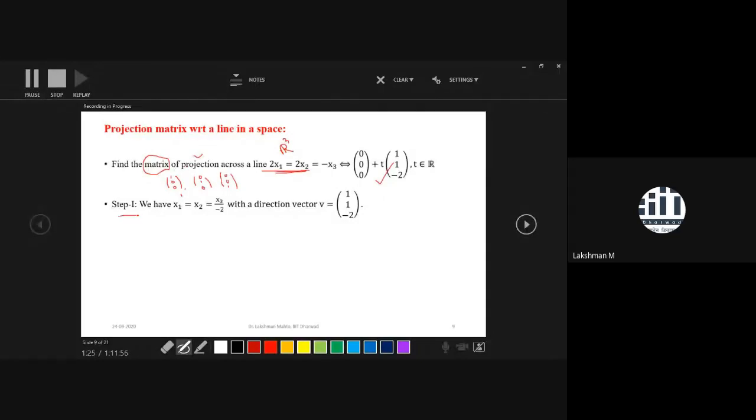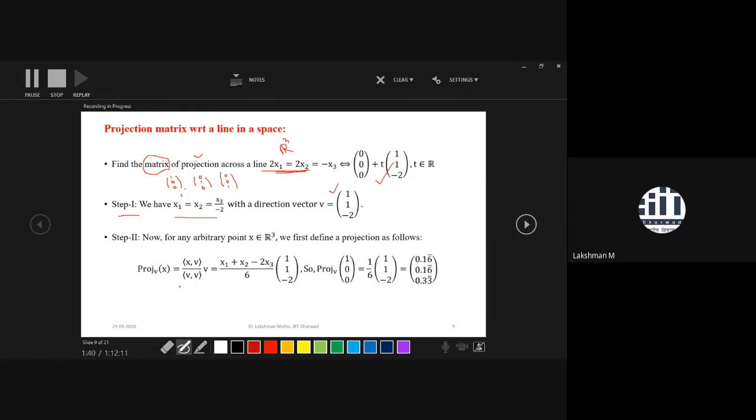So first step again: we have written this in systematic form in order to get the direction of this line, which is (1, 1, -2). In the second step, we will define the projection with respect to this line. The formula is the same as what we had already seen in the 2D case, so you just need to simplify. After simplification, you will get this simplified projection operator or projection transformation.